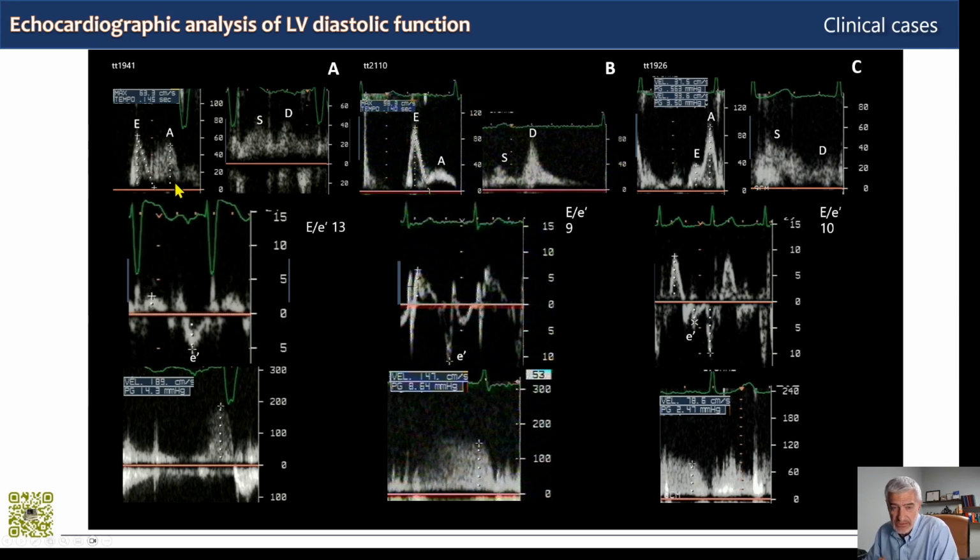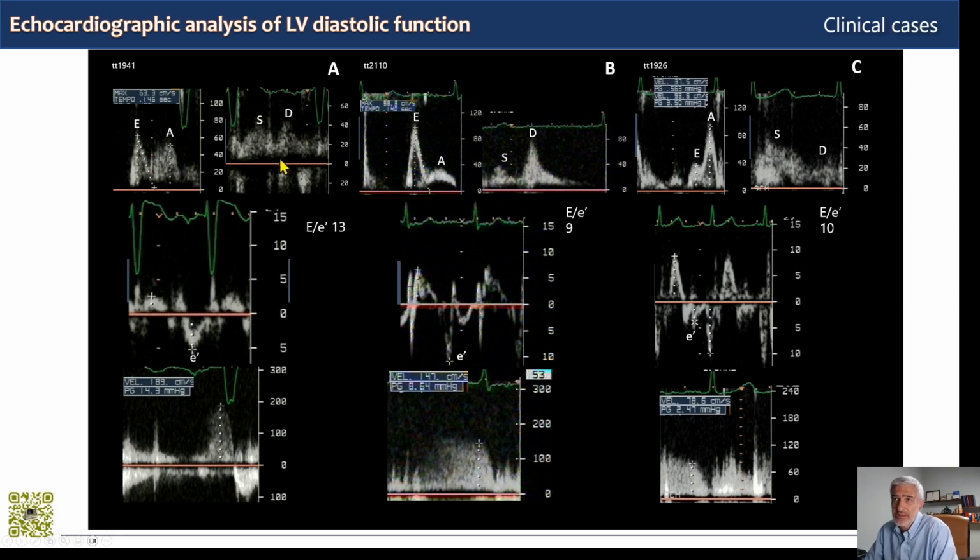What is left atrial afterload mismatch? It means that the afterload of the left atrium, which is left ventricular end-diastolic pressure, is increased, and this reduces left atrial systolic function. So when we have an increase in filling pressures of left ventricular end-diastolic pressure, the A wave is reduced because systolic function is reduced because of the increased afterload. But this doesn't seem to happen here.